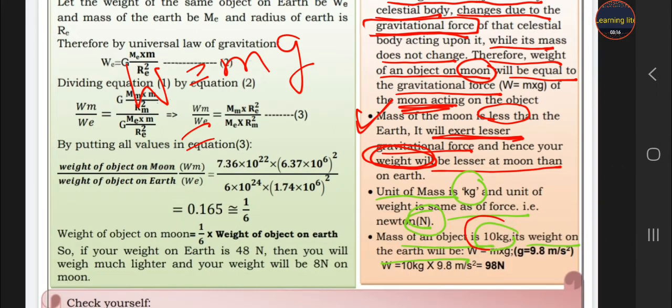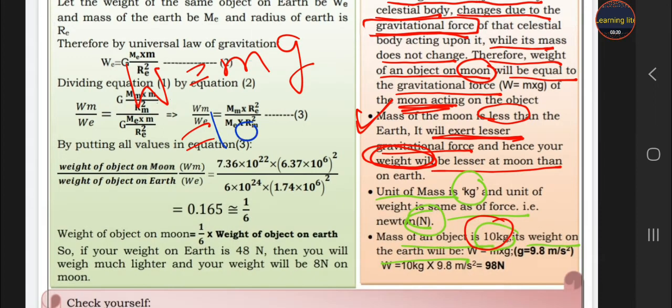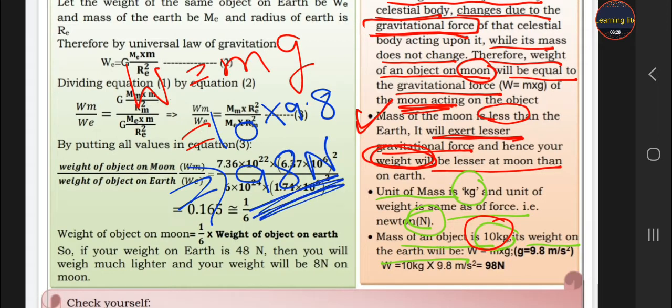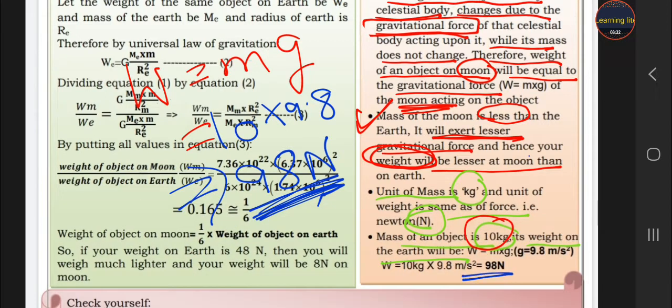The value of m is 10 kg, and the value of g is 9.8. So the weight is 98 Newton. What is the unit of weight? Newton. So it is 98 Newton.